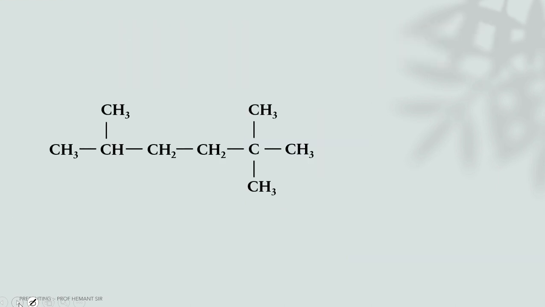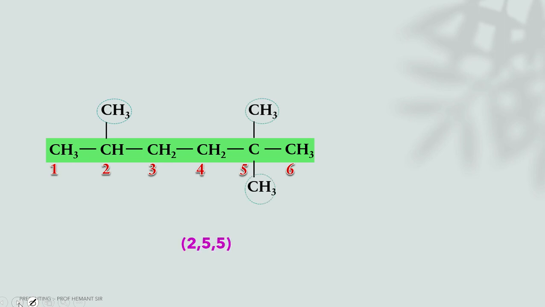Let's see the example. First, we have to select the longest chain. Then numbering. There are 6 carbons in the longest chain. There are 3 substituents. If you go from left to right, the position of the substituents is 2,5,5.